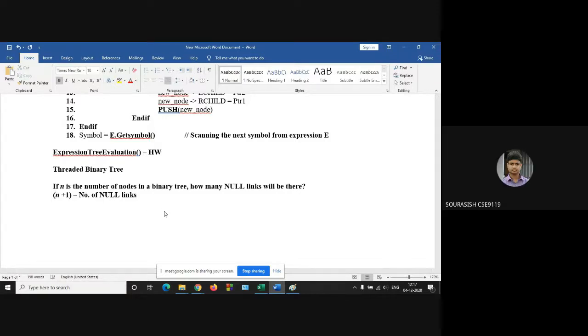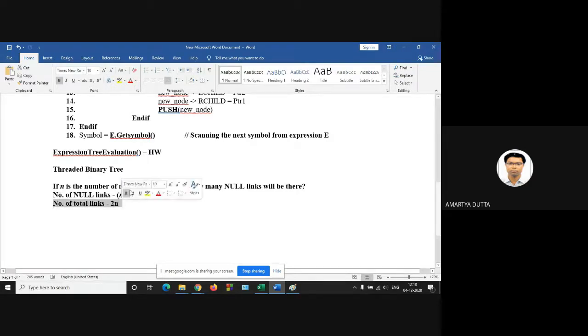No. 2n is the number of total links. The number of total links is 2n, since a binary tree has at most 2 children per node. Are we considering the null links also? Yes. Okay, then it will be 2n. The number of null links is n plus 1 and the number of total links will be 2n.